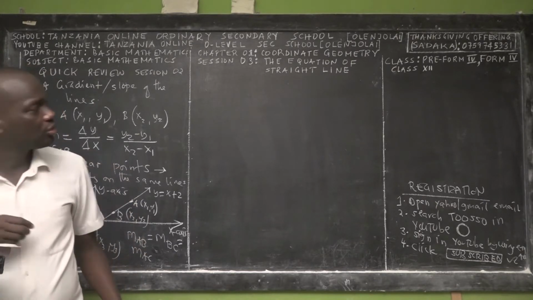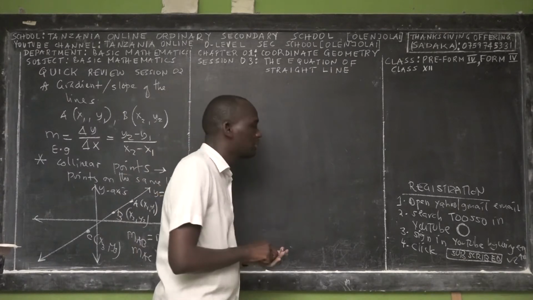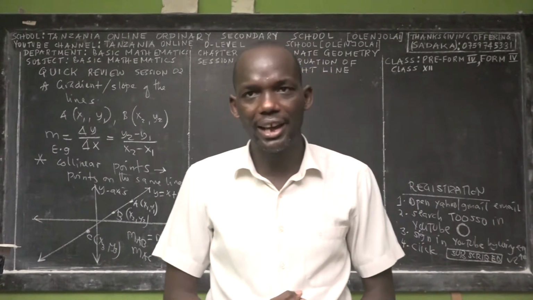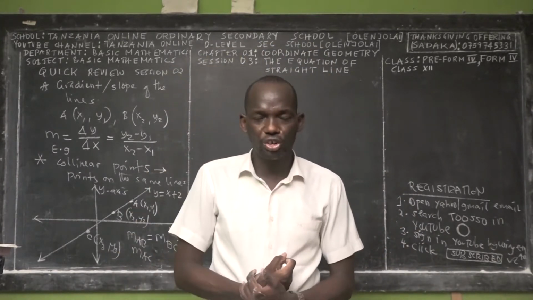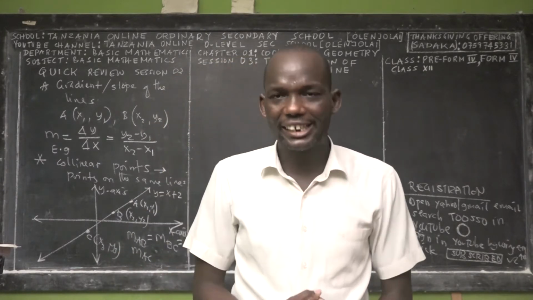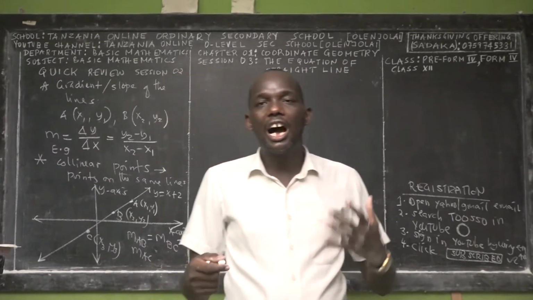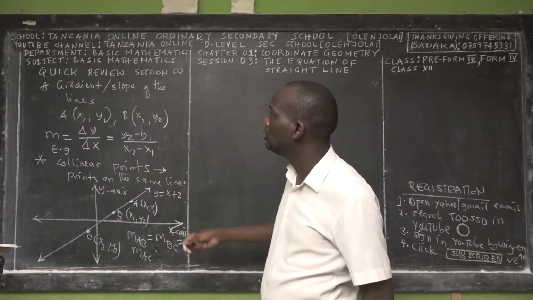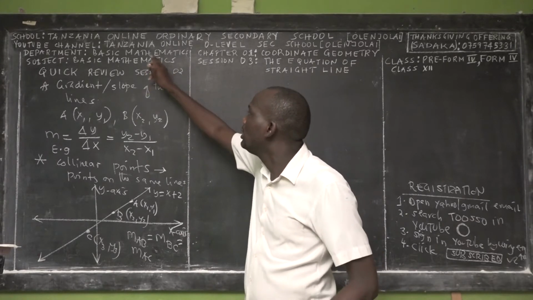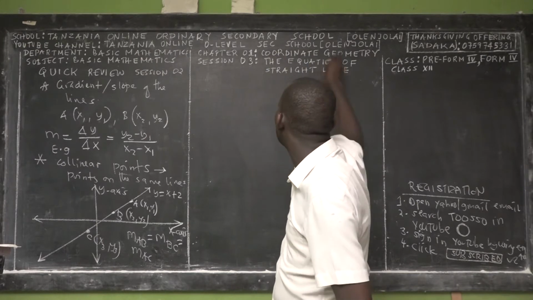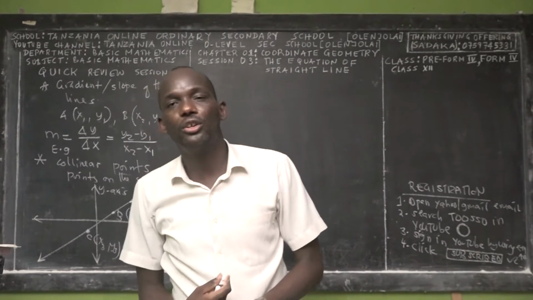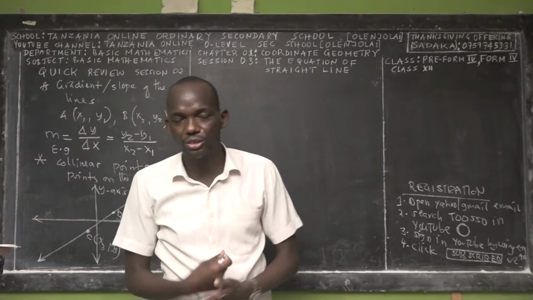We ended there. Today, I would like to add a new concept in your mind. This will be reminding you, but we'll take it a little bit further. In Form 1, we taught you a topic called coordinate geometry, which is the 11th topic in basic mathematics Form 1. In case you forgot the contents, don't worry. We have taught that entire topic and put all the video lectures in Tanzania Online Ordinary Secondary School in the playlist of coordinate geometry, or in the playlist of basic mathematics Form 1, so you can access them.